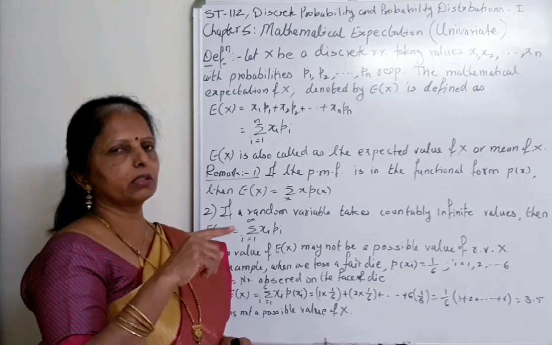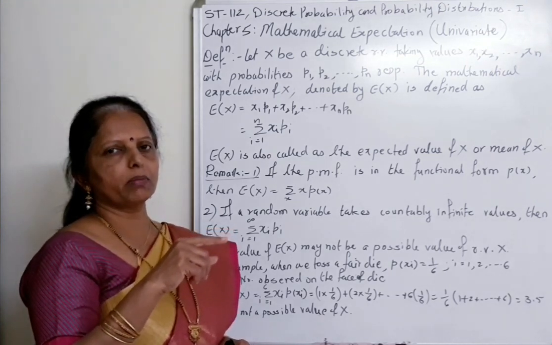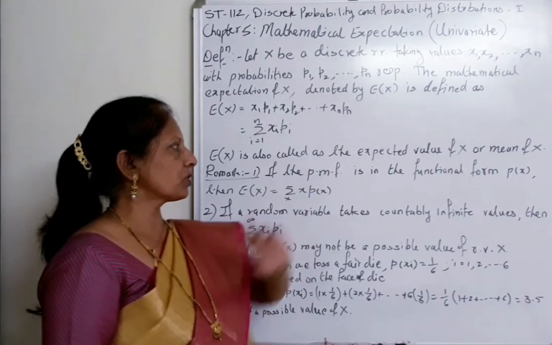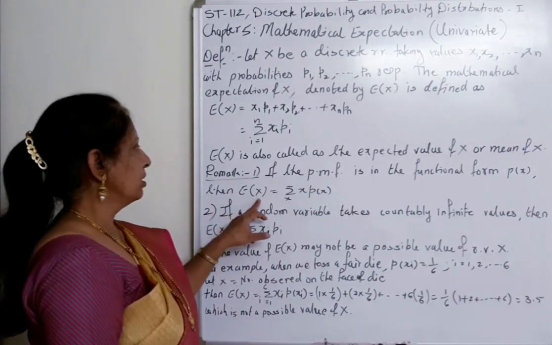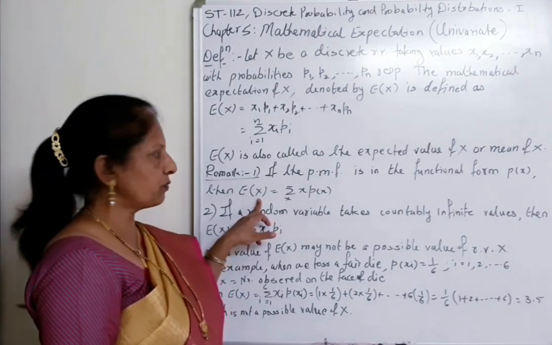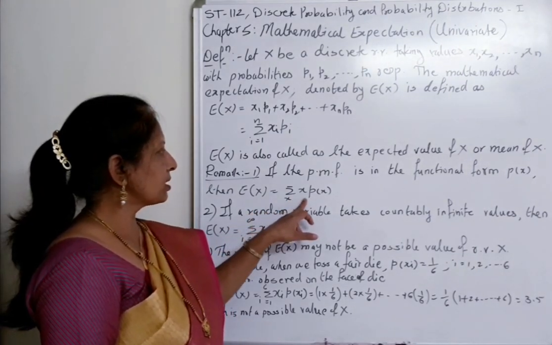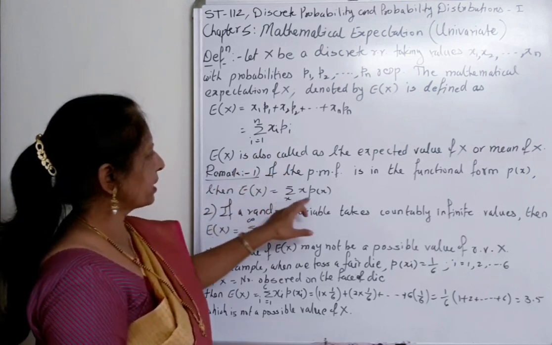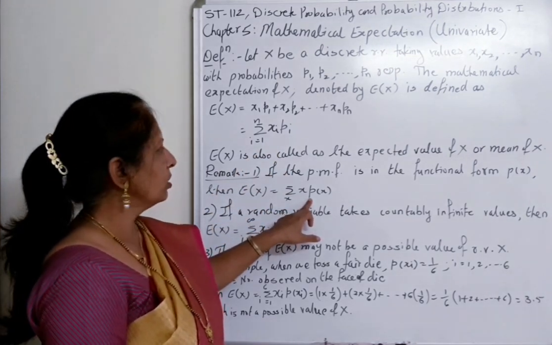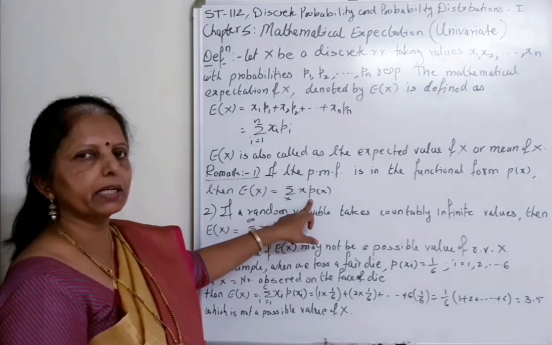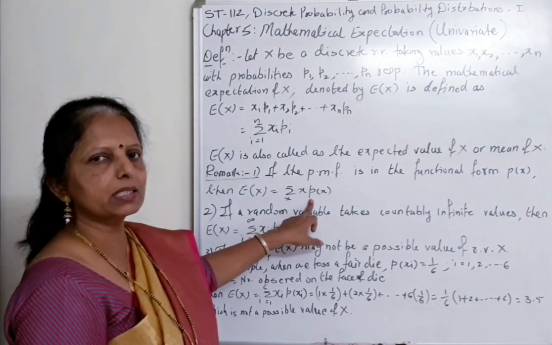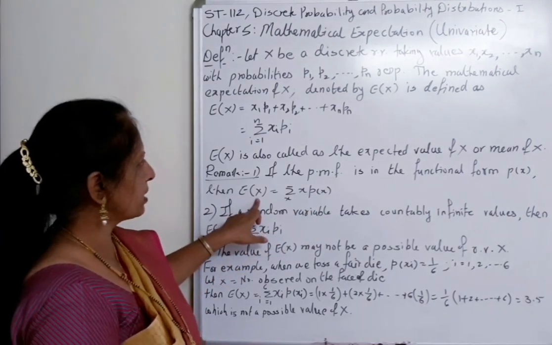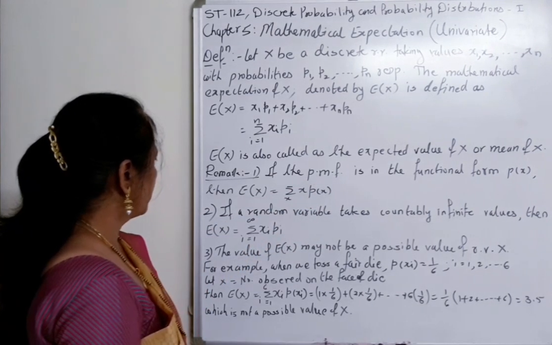So how the probability distribution or the PMF of X is given, accordingly we write the formula for expectation of X, that is mean of X.